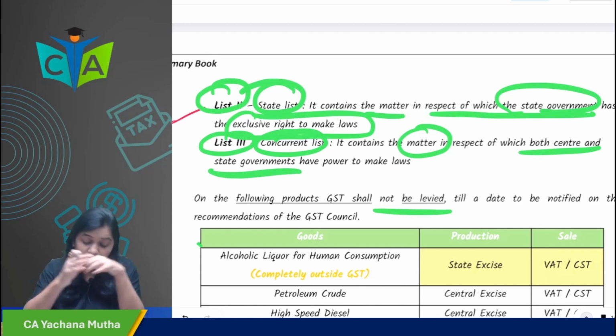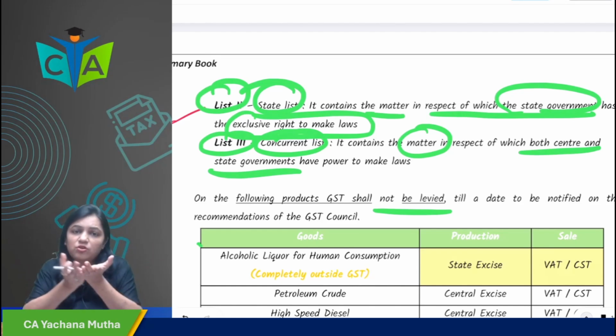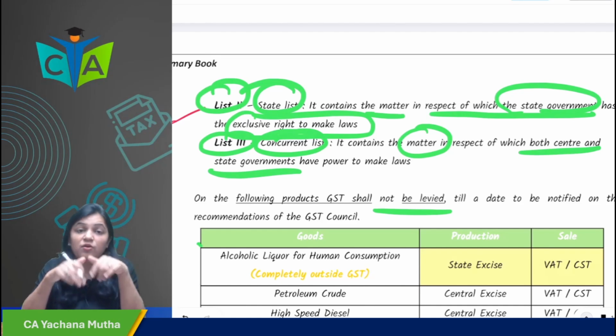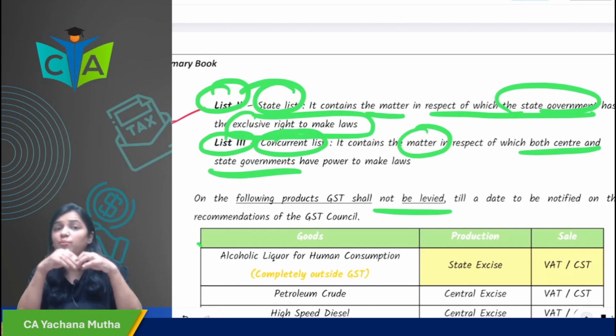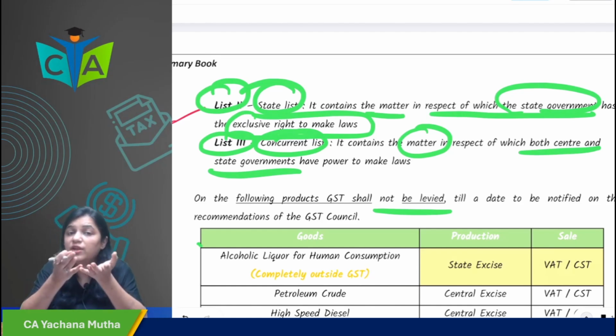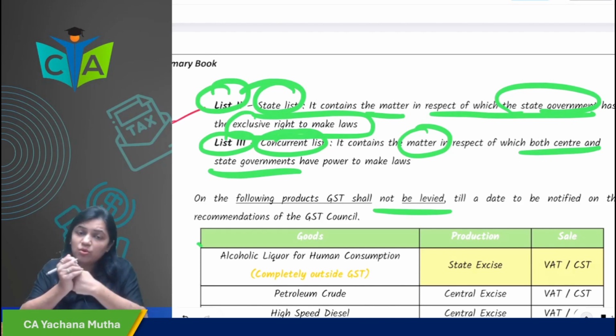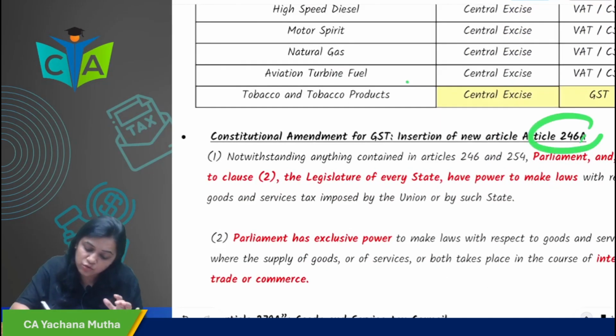So this article 246 failed due to implementation of GST, because under GST both the central government and state government have to come together and make law. So in list 1 only the union can make law, in list 2 only the state can make law, in list 3 both can make law. It is a concurrent list, but in this there were no tax related matters. Forest and education were there.